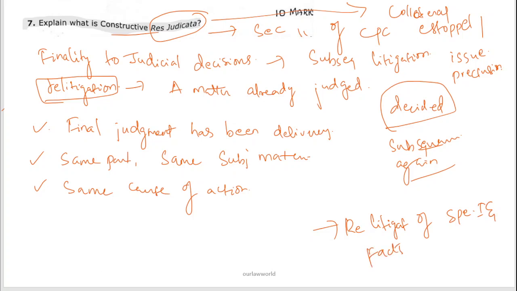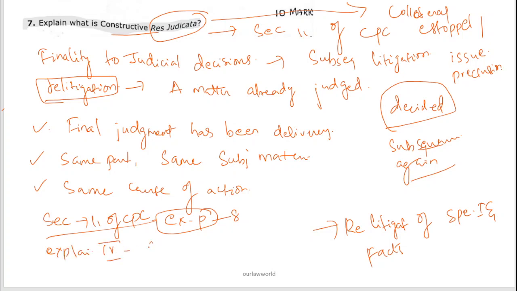If you go into Section 11 of the CPC, there are certain explanations mentioned in the bare Act, up to 8 explanations. Go through the 8 explanations thoroughly, which are given and defined clearly under this section. Out of these, Explanation 4 is termed constructive res judicata.